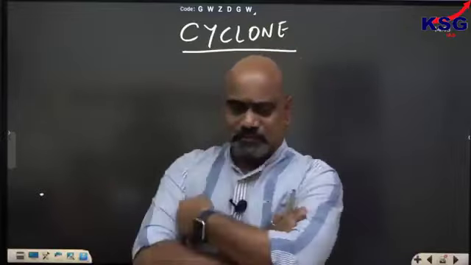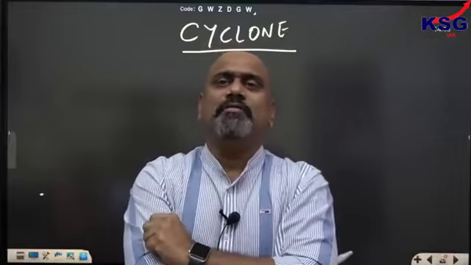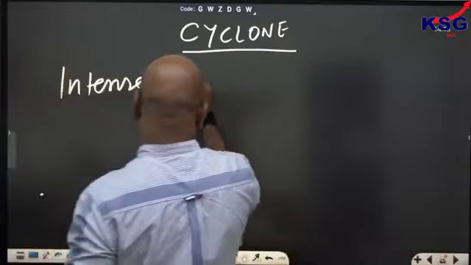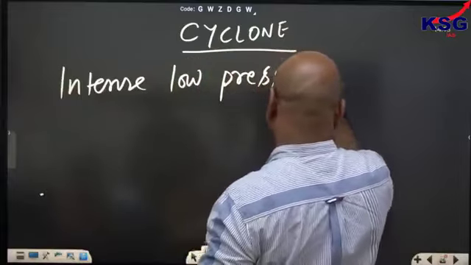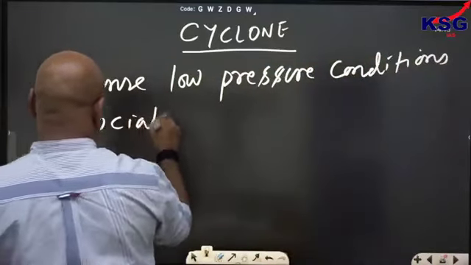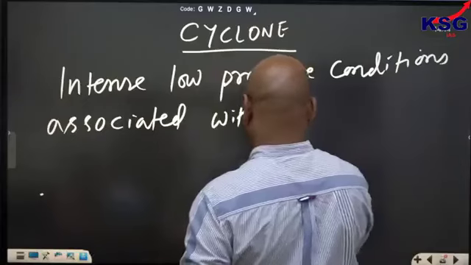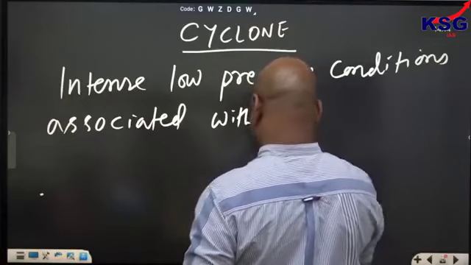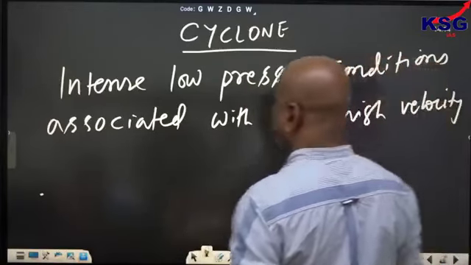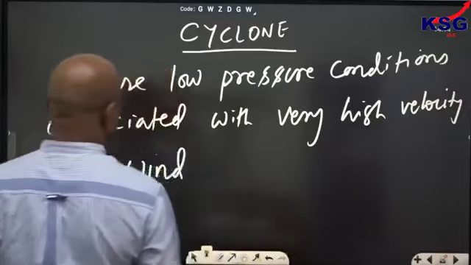What is a cyclone? Can anyone tell me? A cyclone is nothing but an intense low pressure condition associated with a very high velocity whirlwind.